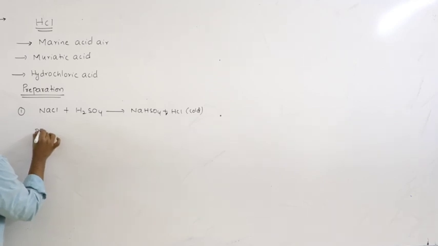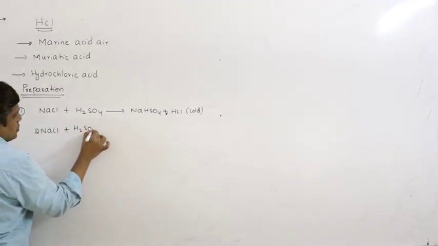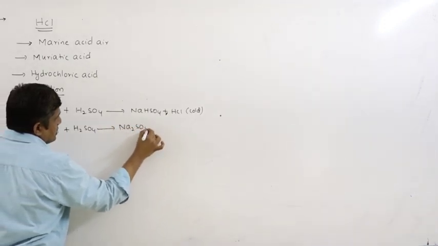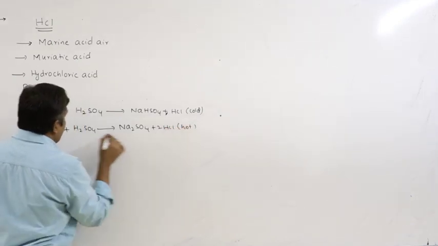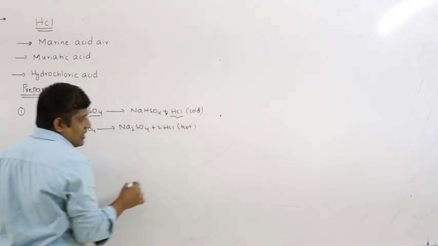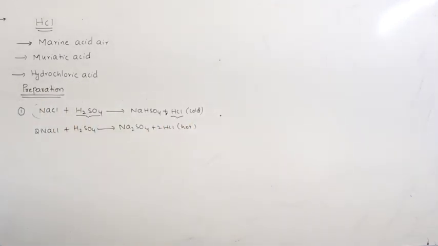If you heat it, then NaCl reacts with H2SO4 forming sodium sulfate plus 2HCl. A less volatile acid replaces a more volatile acid from its salt. That is how we have to remember. So this is the best method to prepare HCl.